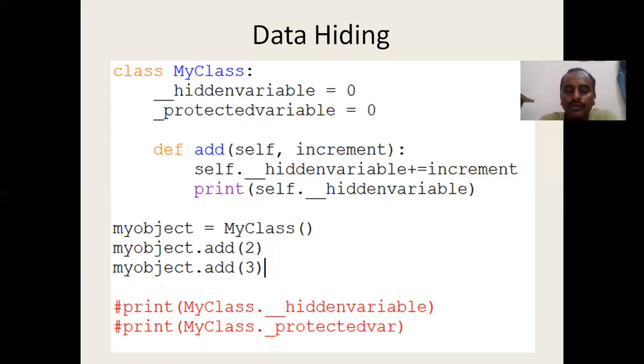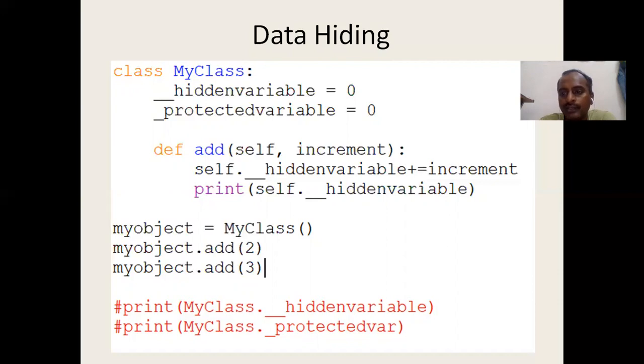So we define add(self, increment): self.hidden_variable += increment. We are trying to increment it. It can be accessed inside the particular class's methods. Then print self.hidden_variable. My object equals MyClass. We created an object. myobject.add, I am calling the add method, which increments the hidden variable. myobject.add(3), I'm calling that. Then you can see print MyClass.hidden_variable.